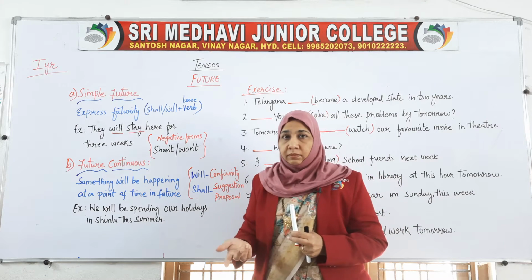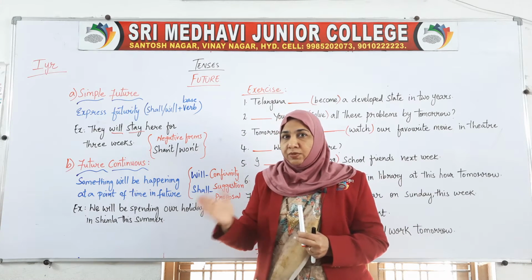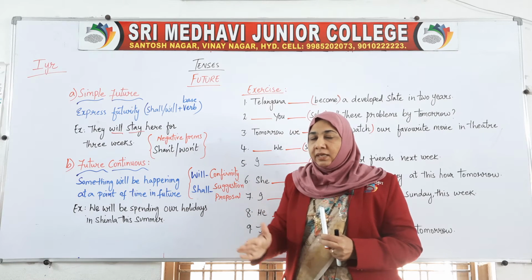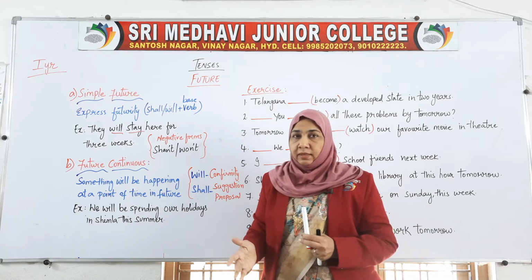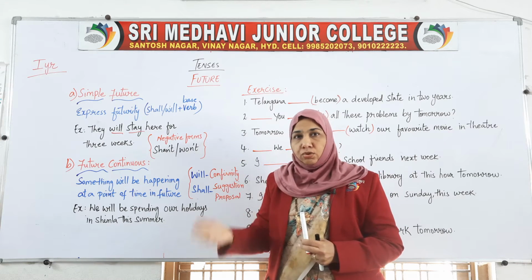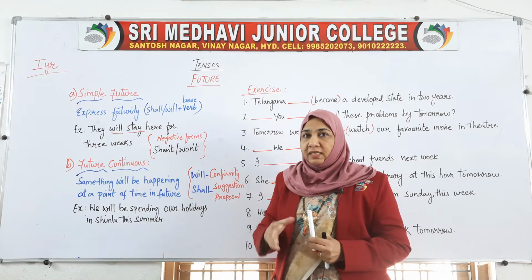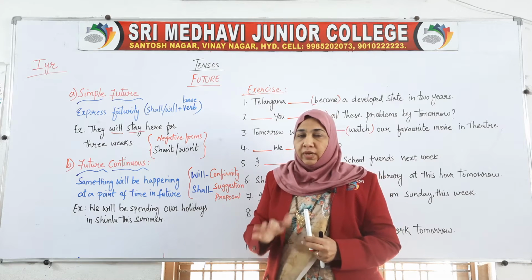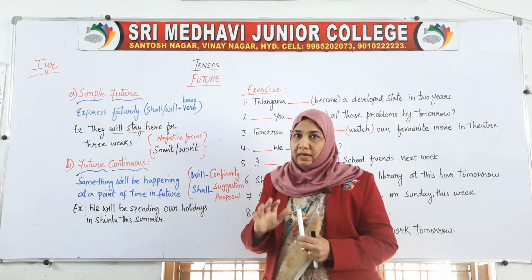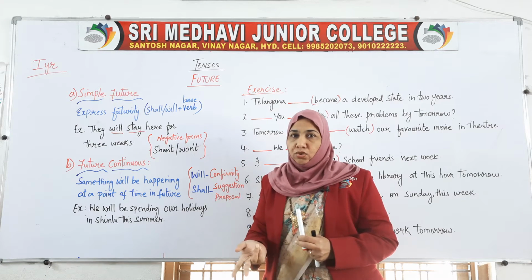I'll come, that means it's like a promise from my side. Here I'm not talking about next month or next week. I'm simply talking about tomorrow. So here it is simple future, where I'm not actually making a long promise. I'm just promising only for tomorrow.